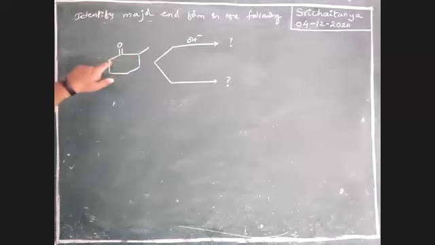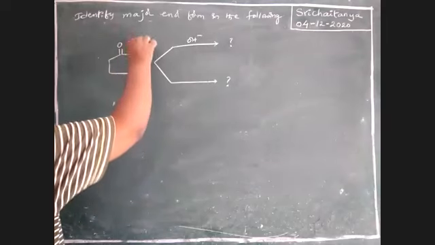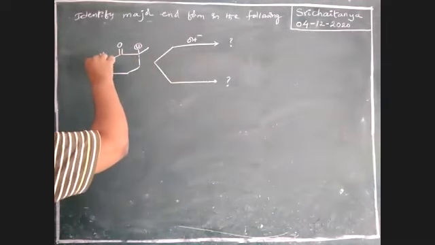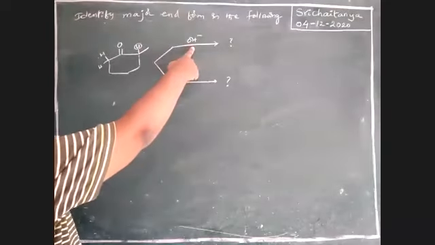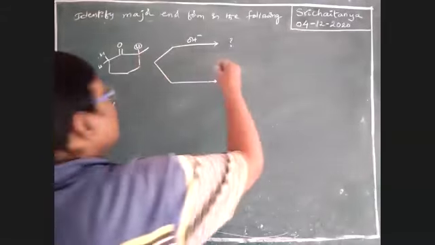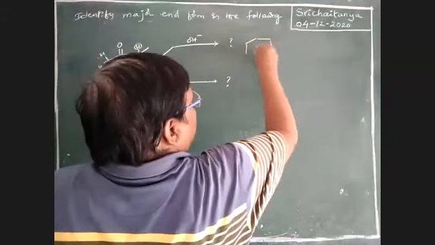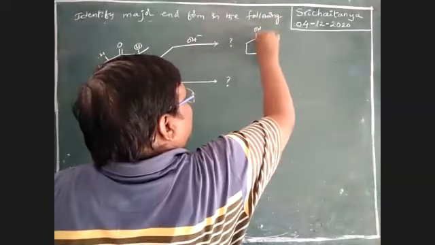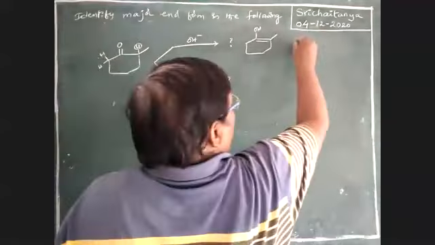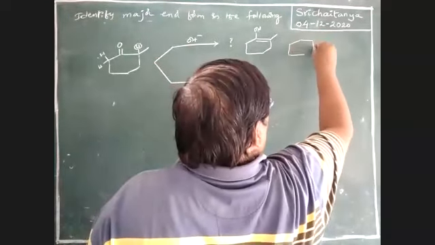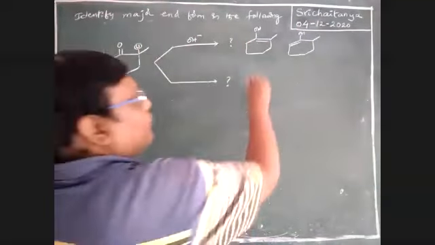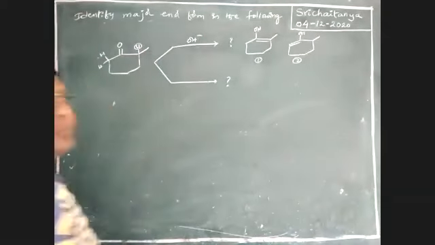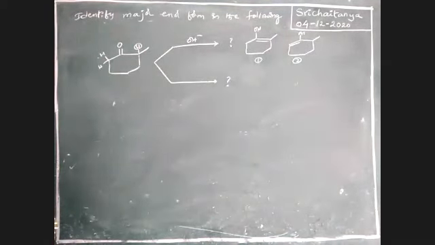Here, this is alpha, this is alpha. These are the two alpha positions, boys. Here an alpha hydrogen is there. Here also two alpha hydrogens are there. Any one of these is involved in the reactions. So it is base catalyzed reaction. Base catalyzed, so the possibilities are: this is OH, this is a double bond, this is an alkyl group, and this is OH, here the double bond is positioned differently. So among 1 and 2, which is major, boys? Which is major? 1 or 2?